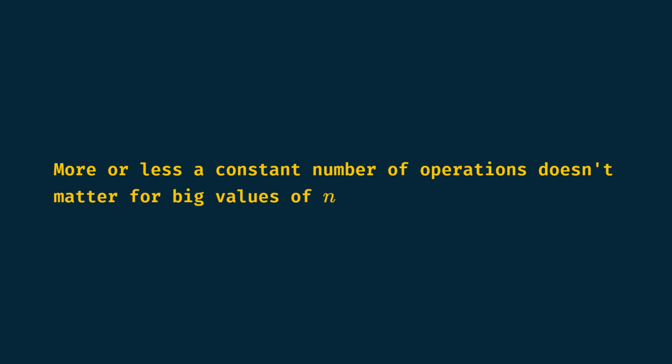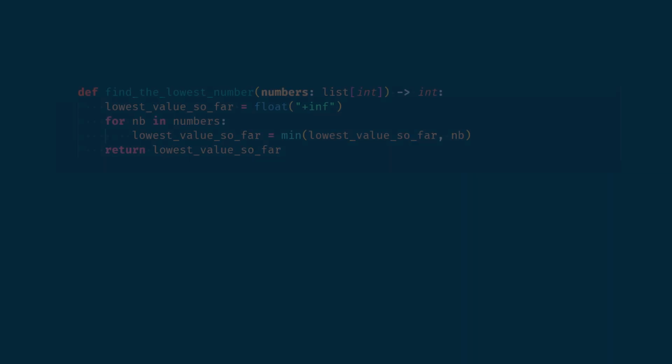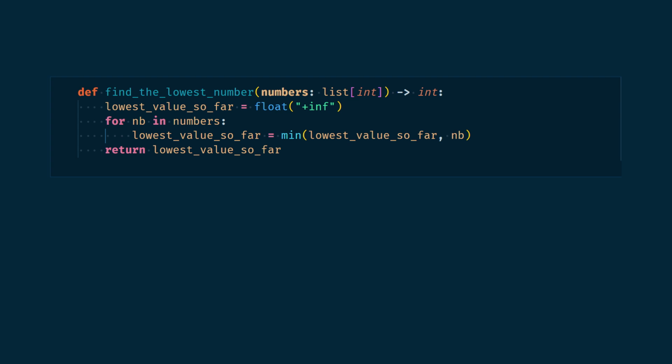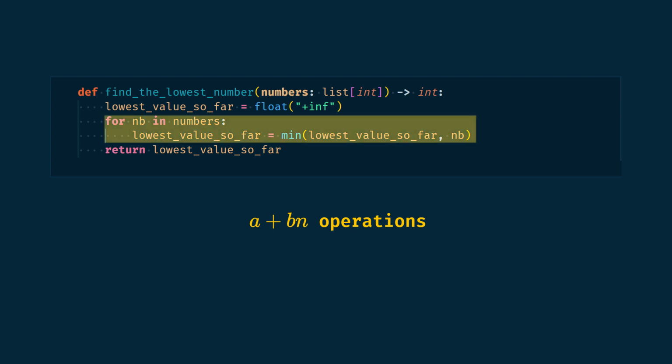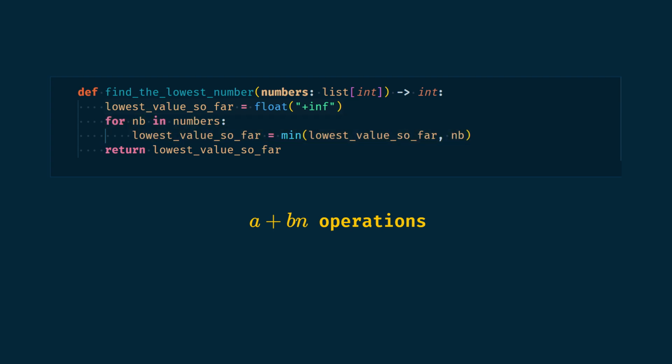It's just like we had one unique big operation. In the second function, we have a plus bn operations, where a is 1 and b is 2. Even if b was only 1, the value of a being unrelated to n ends up being insignificant compared to the total number of operations when n goes high. What matters in that function is what happens in the for loop being responsible for the 2n operations, not the extra operation, where we declare lowest value so far and say it has a huge value.